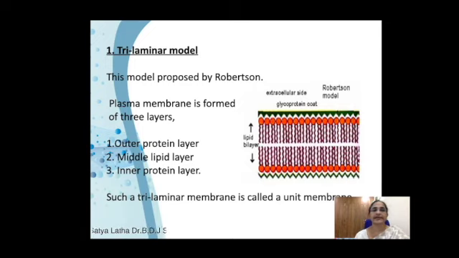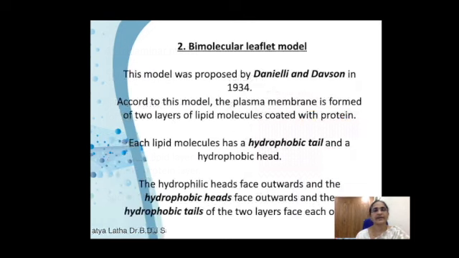Next, there are different models of the plasma membrane. The first model is the trilaminar model. This model was proposed by Robertson, because there are two protein layers and one middle lipid layer, so they proposed that the plasma membrane is a tri-layer. That is why it is called a trilaminar model, proposed by Robertson. The second model, the bimolecular leaflet model, was proposed by Daniel and Davson in 1934.